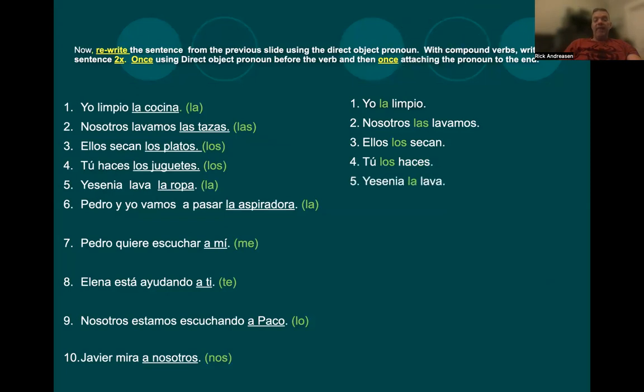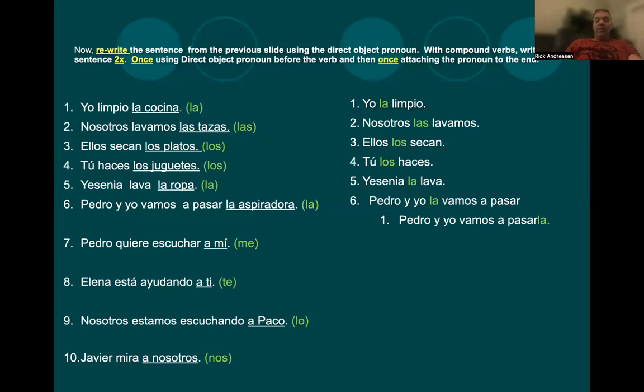Yesenia la lava. Número 6, Pedro y yo vamos a pasar la aspiradora. I already told you that's a fancy word for vacuum cleaner. So we have 2 choices here, ¿verdad? Pedro y yo vamos a pasarla. Pedro y yo la vamos a pasar. So either in front of the conjugated vamos or after and attached to the infinitive pasar.